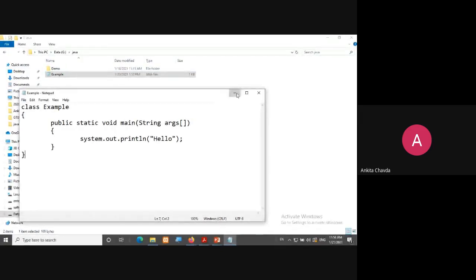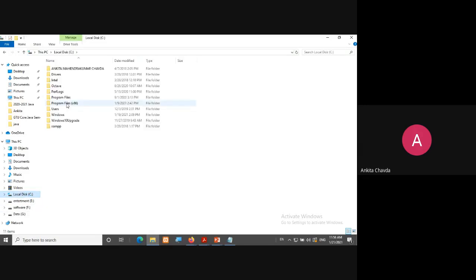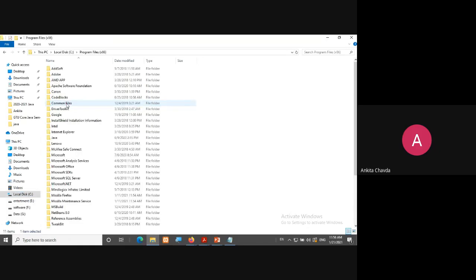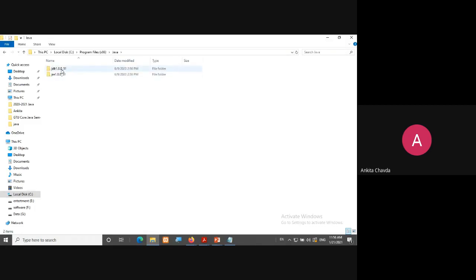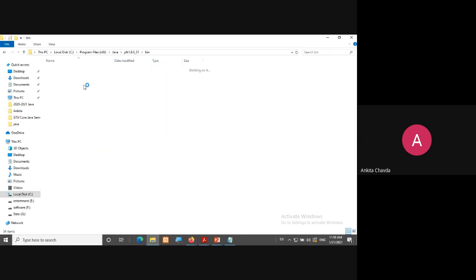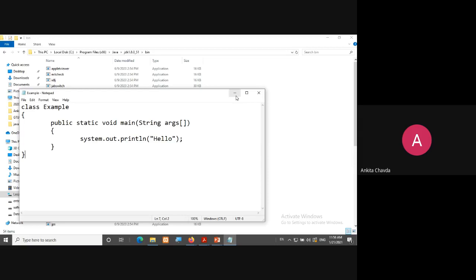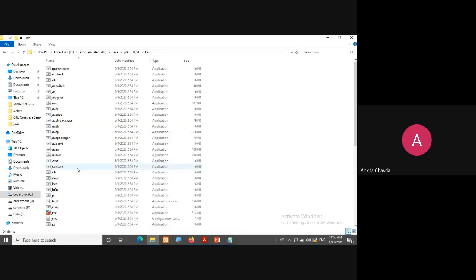So I'm just showing you the path. Whenever you install JDK, generally you will install it in the C drive. In the C drive, wherever I have installed, in Program Files, a folder named Java will automatically be created. In Java, I have the version of this JDK, right? And in bin, the definitions of all these keywords, whatever I have written in my program, are given over here as a library, you can say.